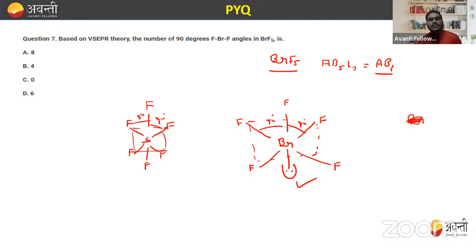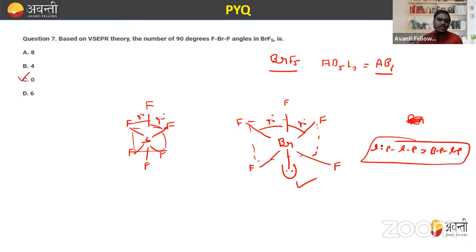So based on the VSEPR theory, the number of 90-degree FBrF angles in BrF5, you have to say 0. Due to the presence of the lone pair, distortion takes place and none is perfectly 90 degrees. I hope you get this. If in SF6 they're asking, then you have to say yes, there are a total of 12 FSF angles at 90 degrees present. But in this case, one lone pair comes into the picture, and we know that lone pair repulsion dominates over bond pair repulsion. Due to this only, none of the bonds is perfectly 90 degrees.